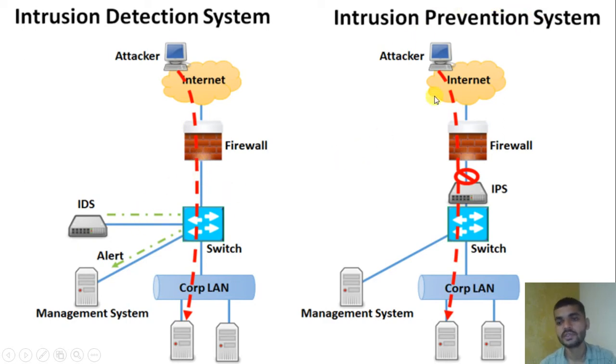In the intrusion prevention system, the attacker attacks the system in the same way. From the firewall they enter the IPS, and here the intrusion prevention system blocks this attack or whatever you want to do in your system. So it doesn't send a message here, because it is getting blocked here. So this is what happens in IDS and IPS.